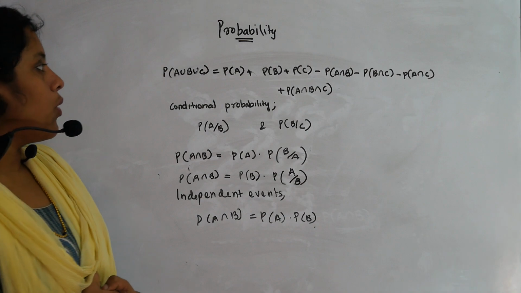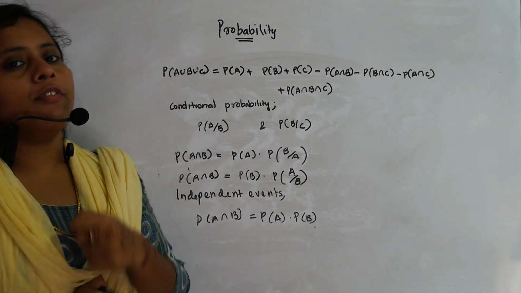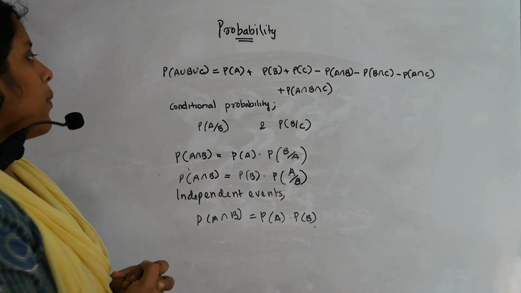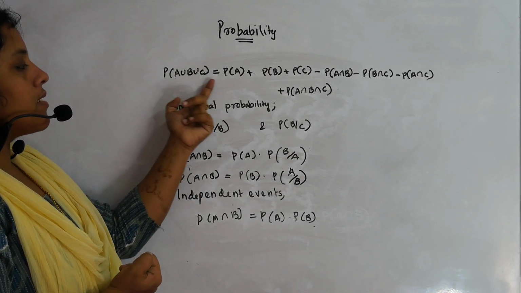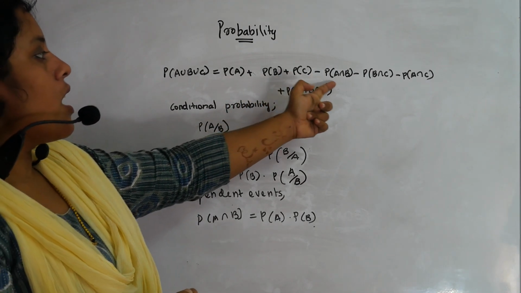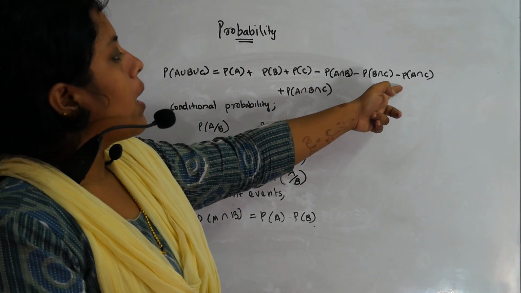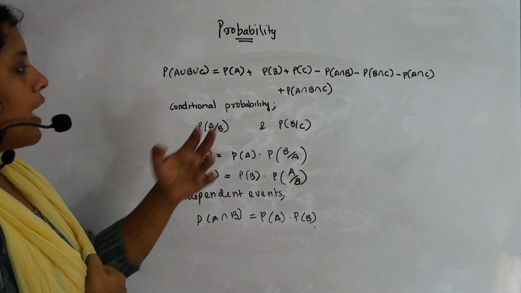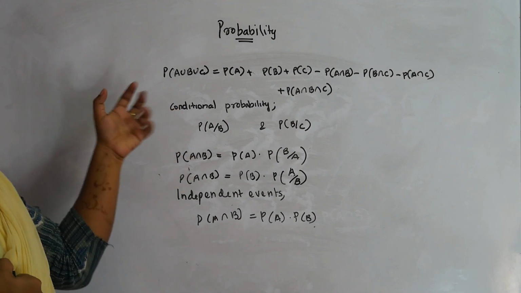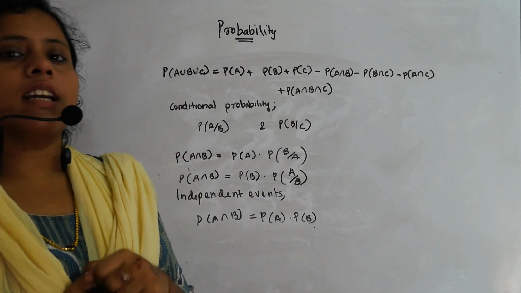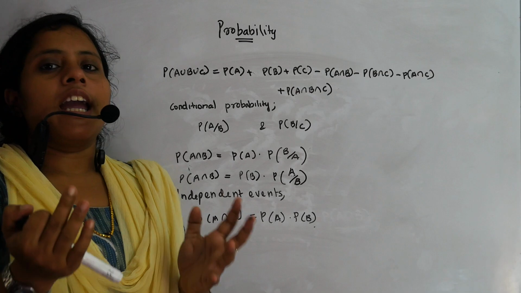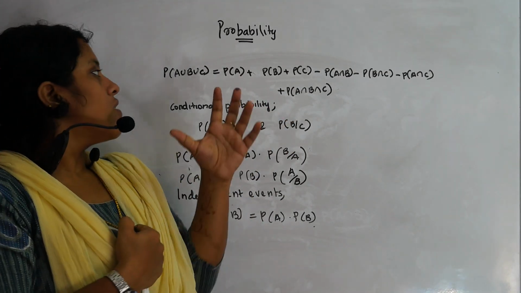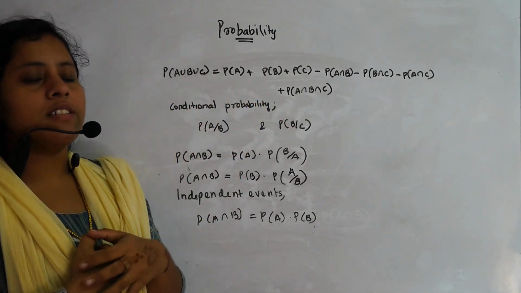Now let's see what if we have three events. How can we write the probability? P of A union B union C is equal to P of A plus P of B plus P of C minus P of A intersection B minus P of B intersection C minus P of A intersection C plus P of A intersection B intersection C. Have you seen such a formula somewhere? Yes, in our sets chapter, number of A intersection B intersection C. That same formula is coming over here, so instead of number, it is probability. So learn this formula by heart too.